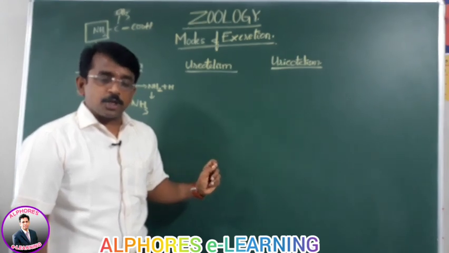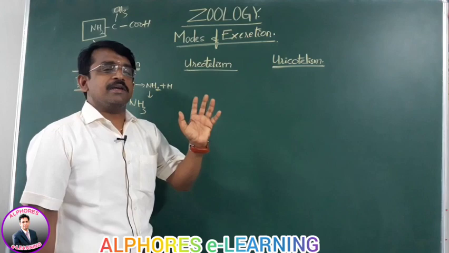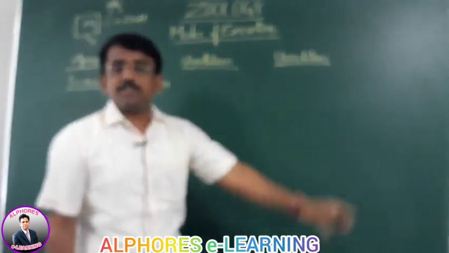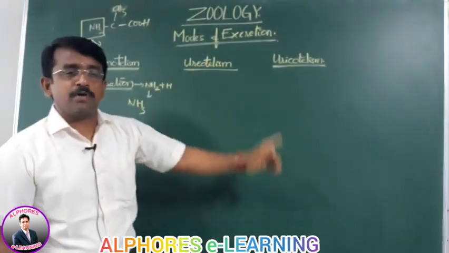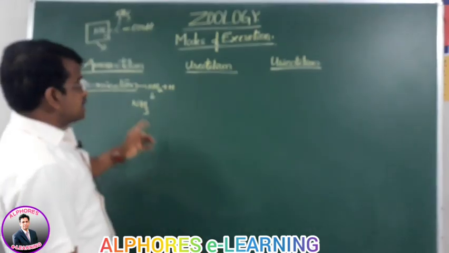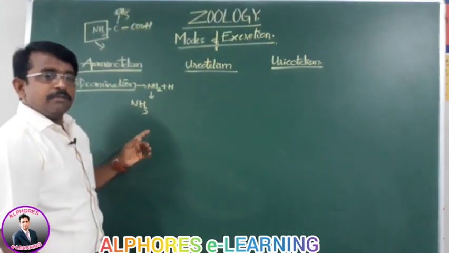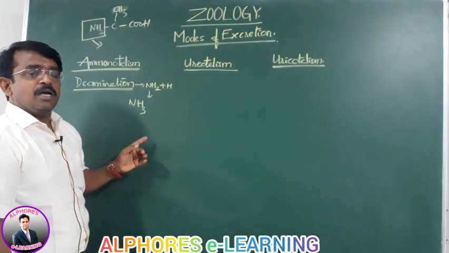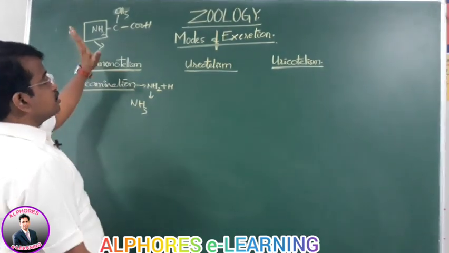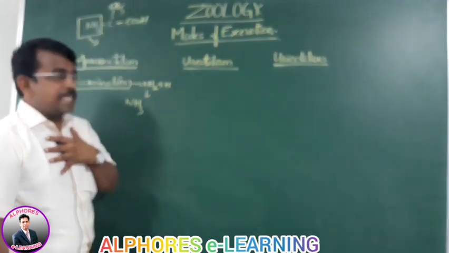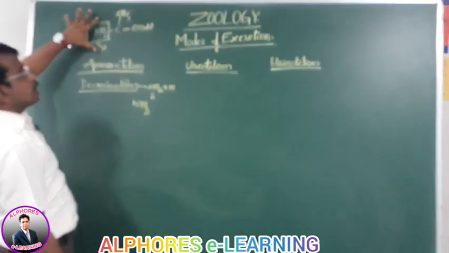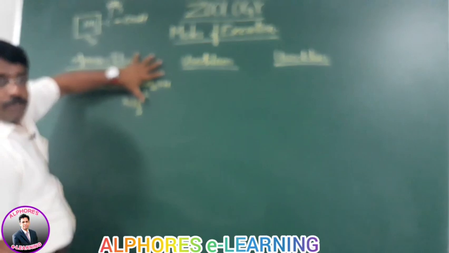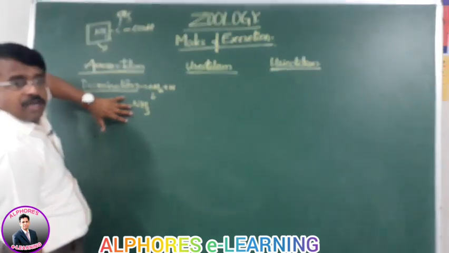Liver is the first check post. Before anything is released into the general circulation, it is taken to the liver. So this digested food, protein end products, amino acids, and the carbohydrates and fats are taken to the liver. In the liver, deamination results in removal of amine, added by hydrogen, and results in ammonia.